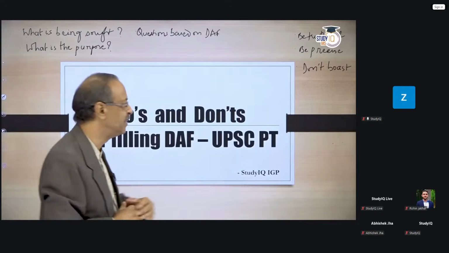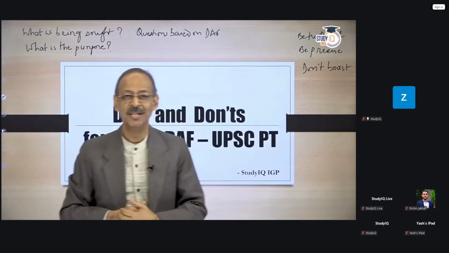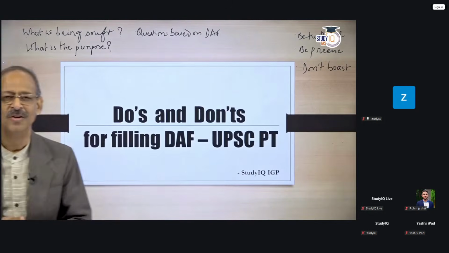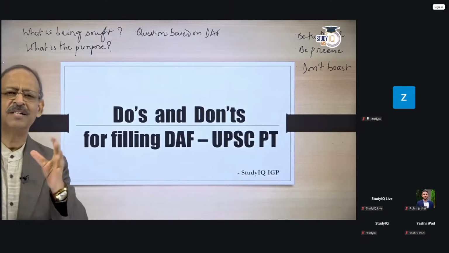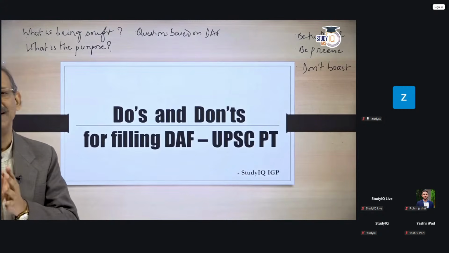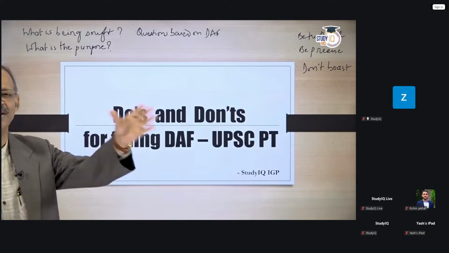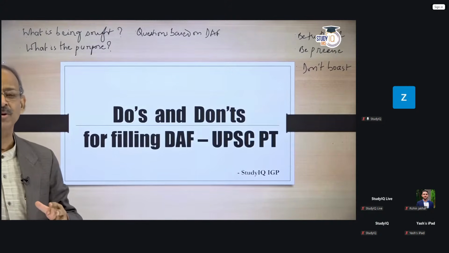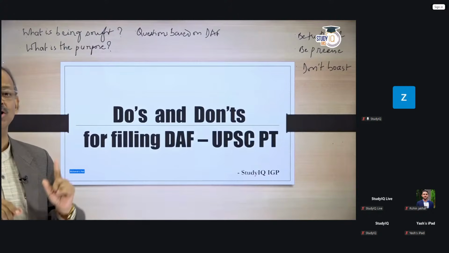And the third point here, don't boast, is very, very important. The whole objective of DAF is to provide information about you. You don't have to say, I did this, I did that, because mind you, you are not going to be given marks on what you write in DAF.